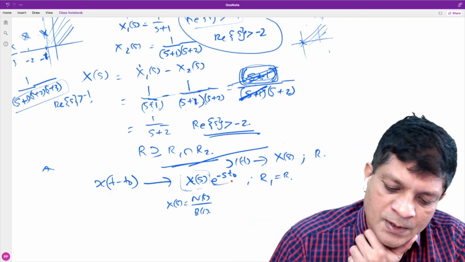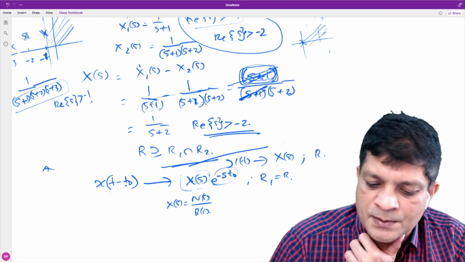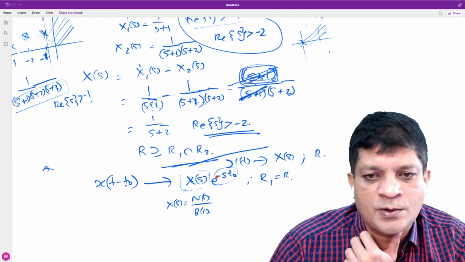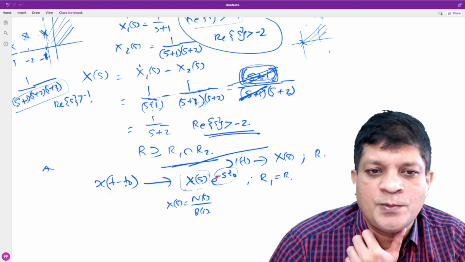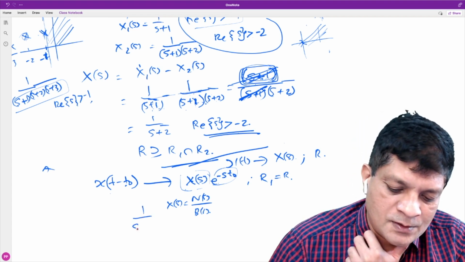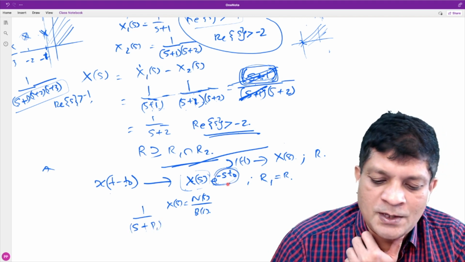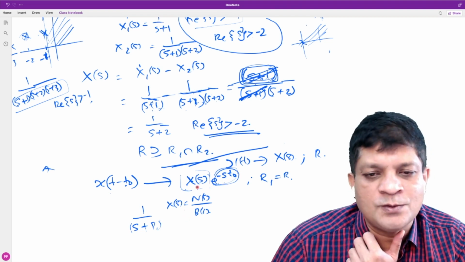Now, here what is happening is, if you delay in the time domain, you multiply with e to the power minus s t naught. Will it introduce any new pole? New pole means there will be some term like s plus p1 or s plus p2. If you multiply with e to the power minus s t naught, will it introduce any new pole?